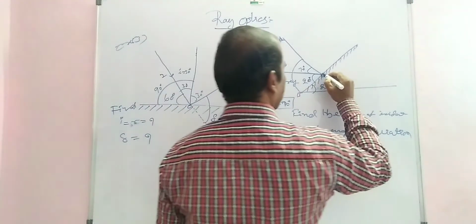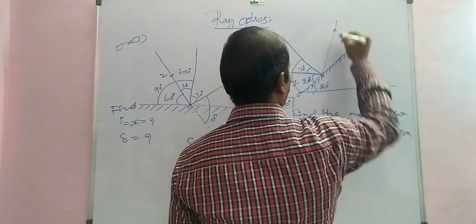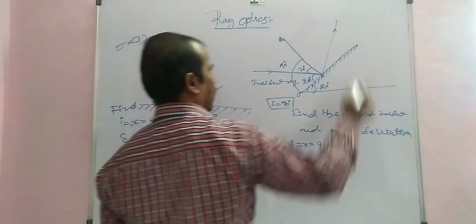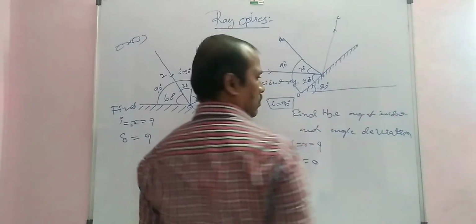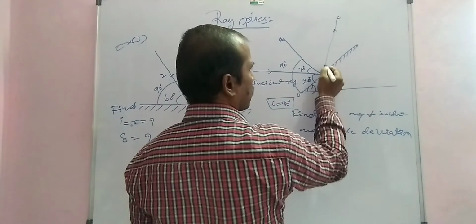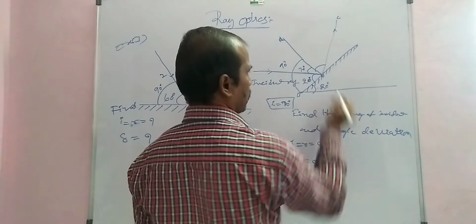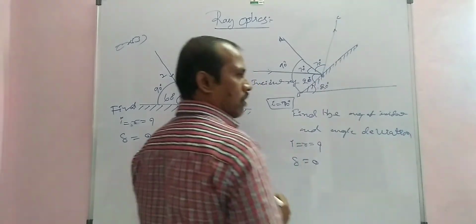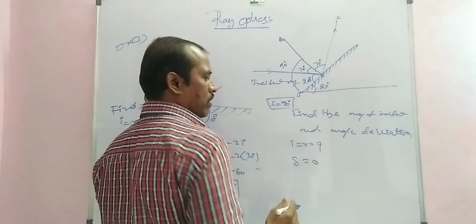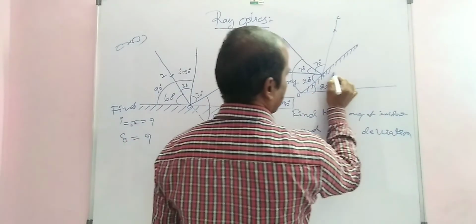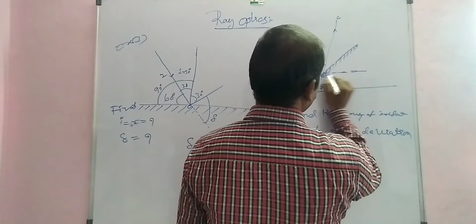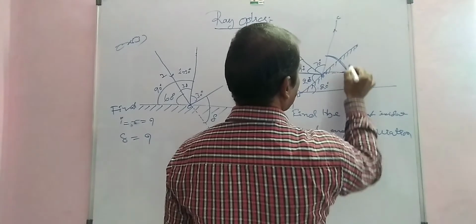Now the reflected ray, with point C for example. The angle of incident is equal to the angle of reflection, so this is also 70 degrees. Now find the angle of deviation. Extend the direction of the incident ray; this is the angle of deviation.